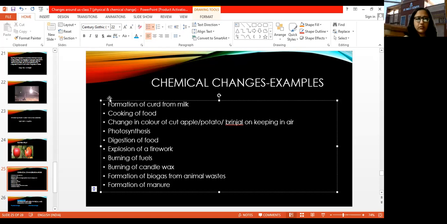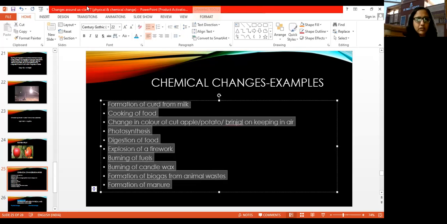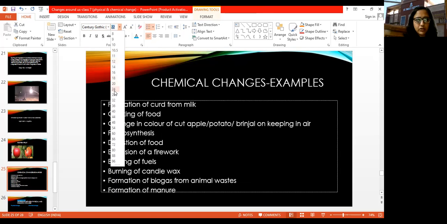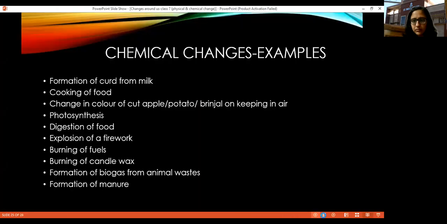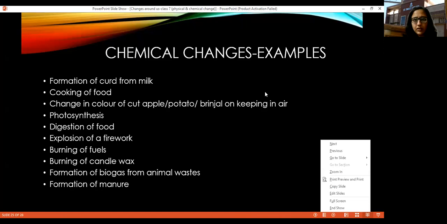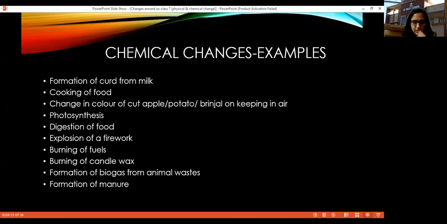Okay, so I'm sharing these much only. I hope these are clearly visible to you all. Okay, so chemical changes. Now these are the examples. Just jot down these examples so you will have plenty of examples of physical as well as chemical changes.